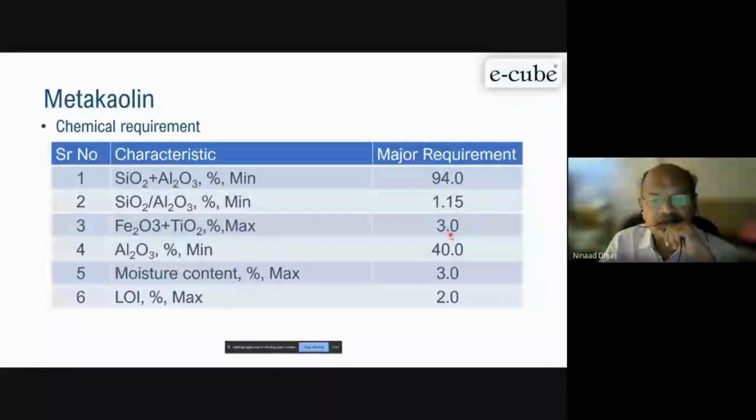This is SiO2, and Al2O3 also minimum is 40%, and alkali 2%. So when you are using such material, you have to analyze it and see first whether it is meeting our requirement. Then only we can go for use in concrete.